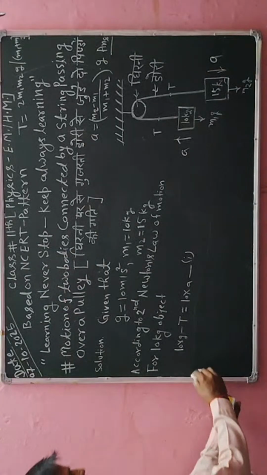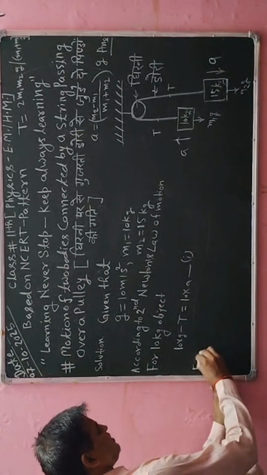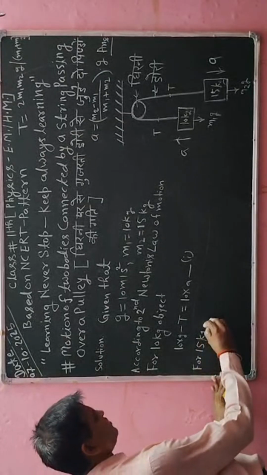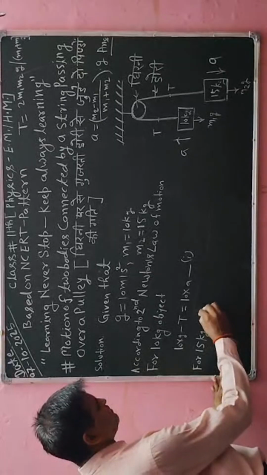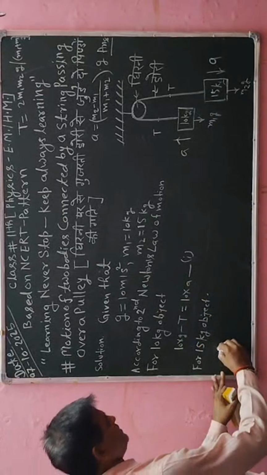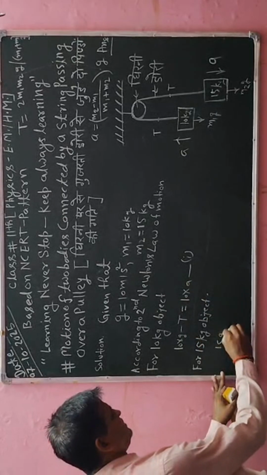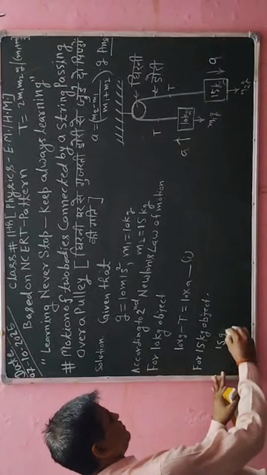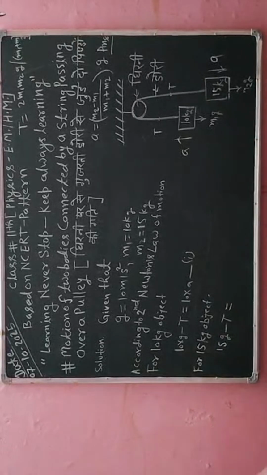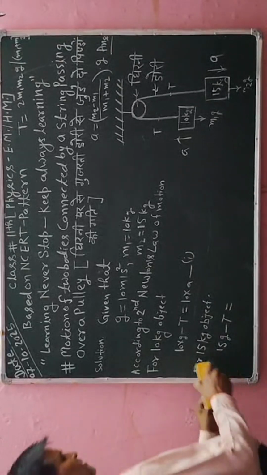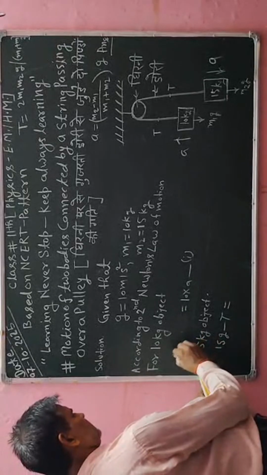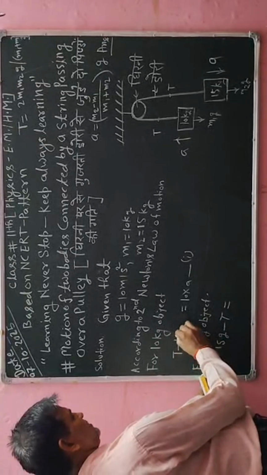For the object which has mass 15 kg, the weight is 15 into g, and above it will be t minus 10 into g.